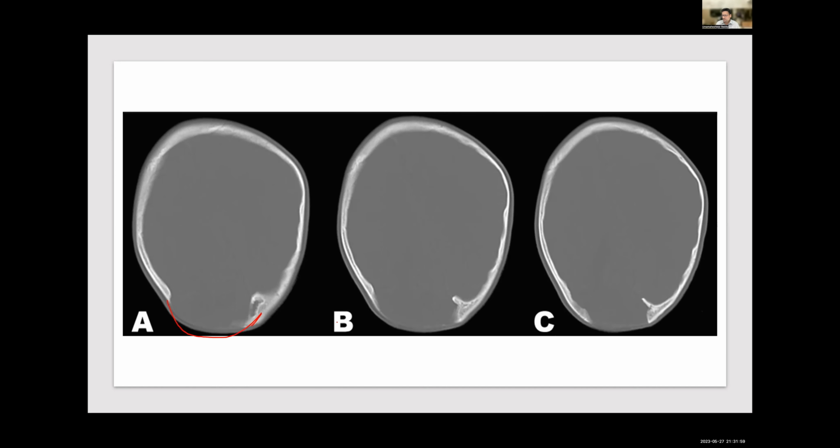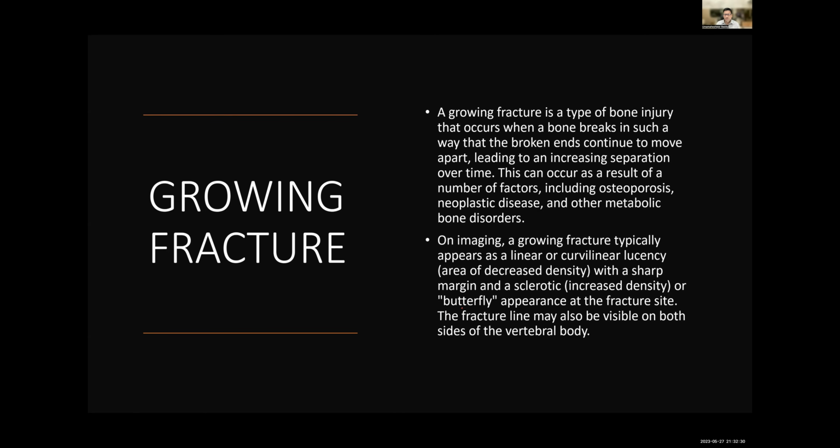So this is a growing fracture where there is a clear gap of the bone fragments. Both the bone fragments are displaced to the other side, and there is enlargement of neuroparenchyma. Though this is not the window, you can appreciate some amount of gliosis. This type of appearance is called growing fracture. You can also see a butterfly appearance at the fracture site. You should all know about this condition to avoid unnecessary biopsy.